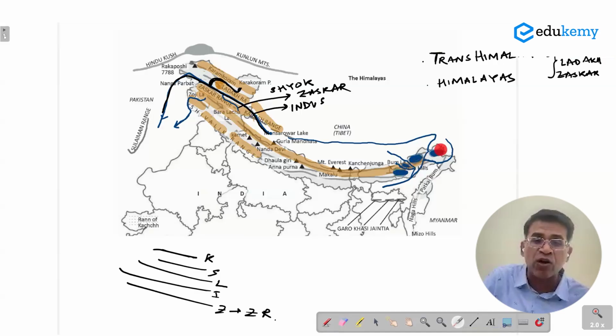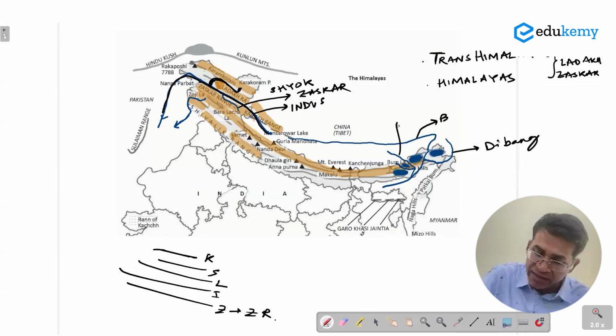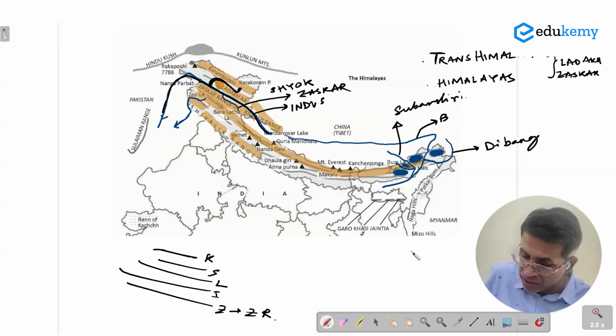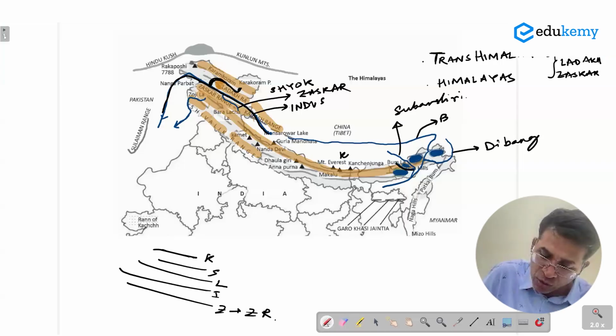What is the location of the northeastern hills? So you must look at the main river here. This river is called the Brahmaputra River. This river is a tributary of Brahmaputra called Dibang River. This river here is called Subansiri River. Subansiri is among the bigger right bank tributaries of Brahmaputra. And there is a tributary of Subansiri also. It's called the Kurung River.